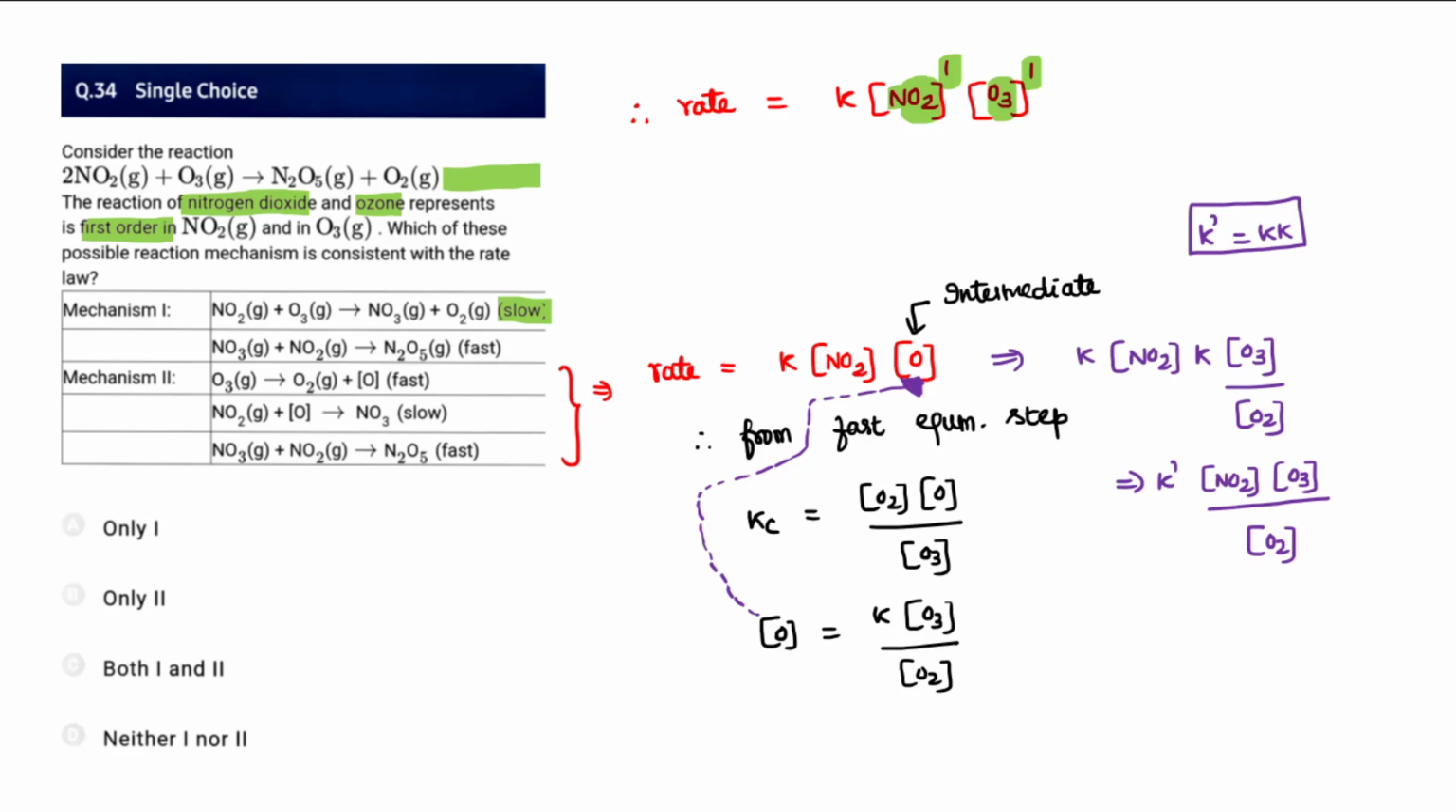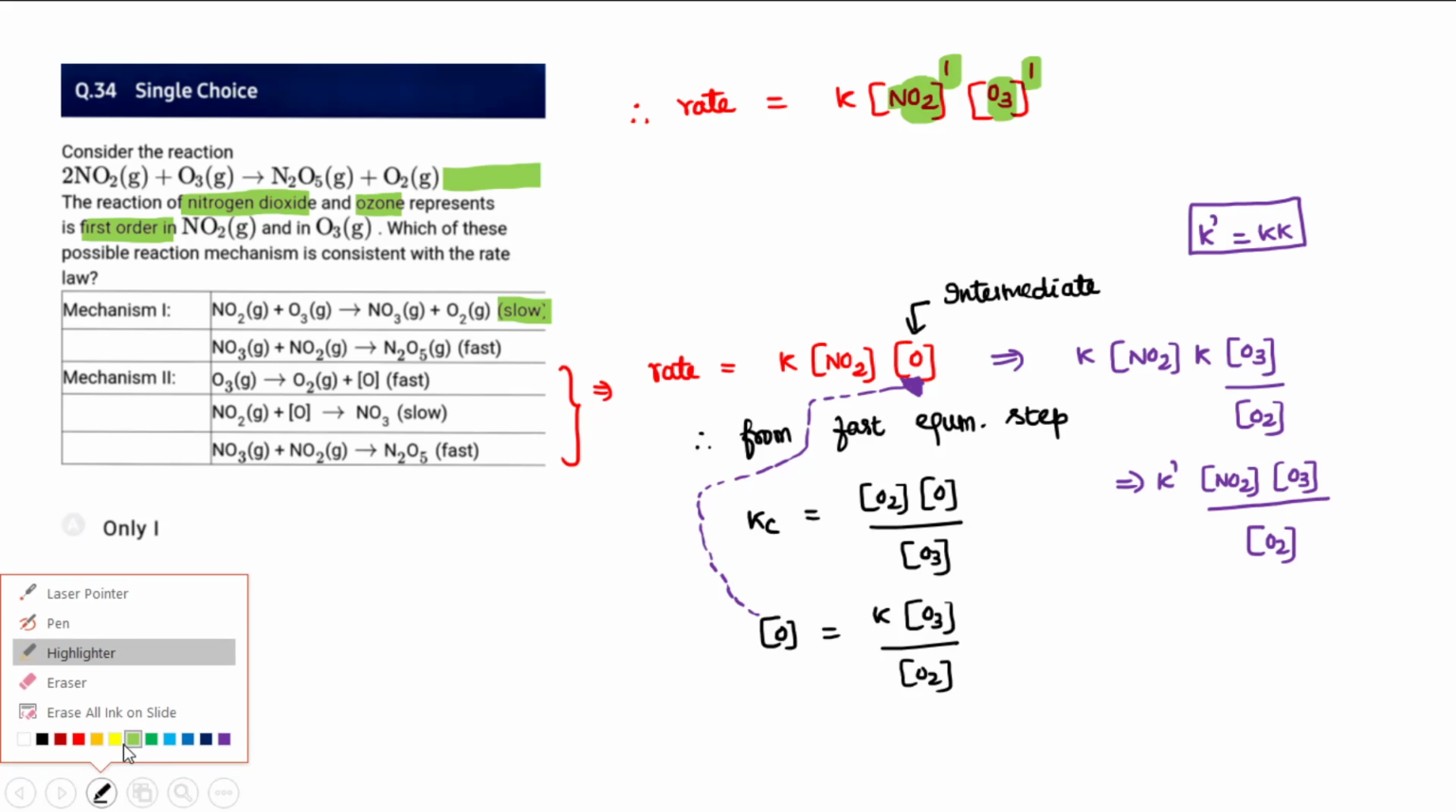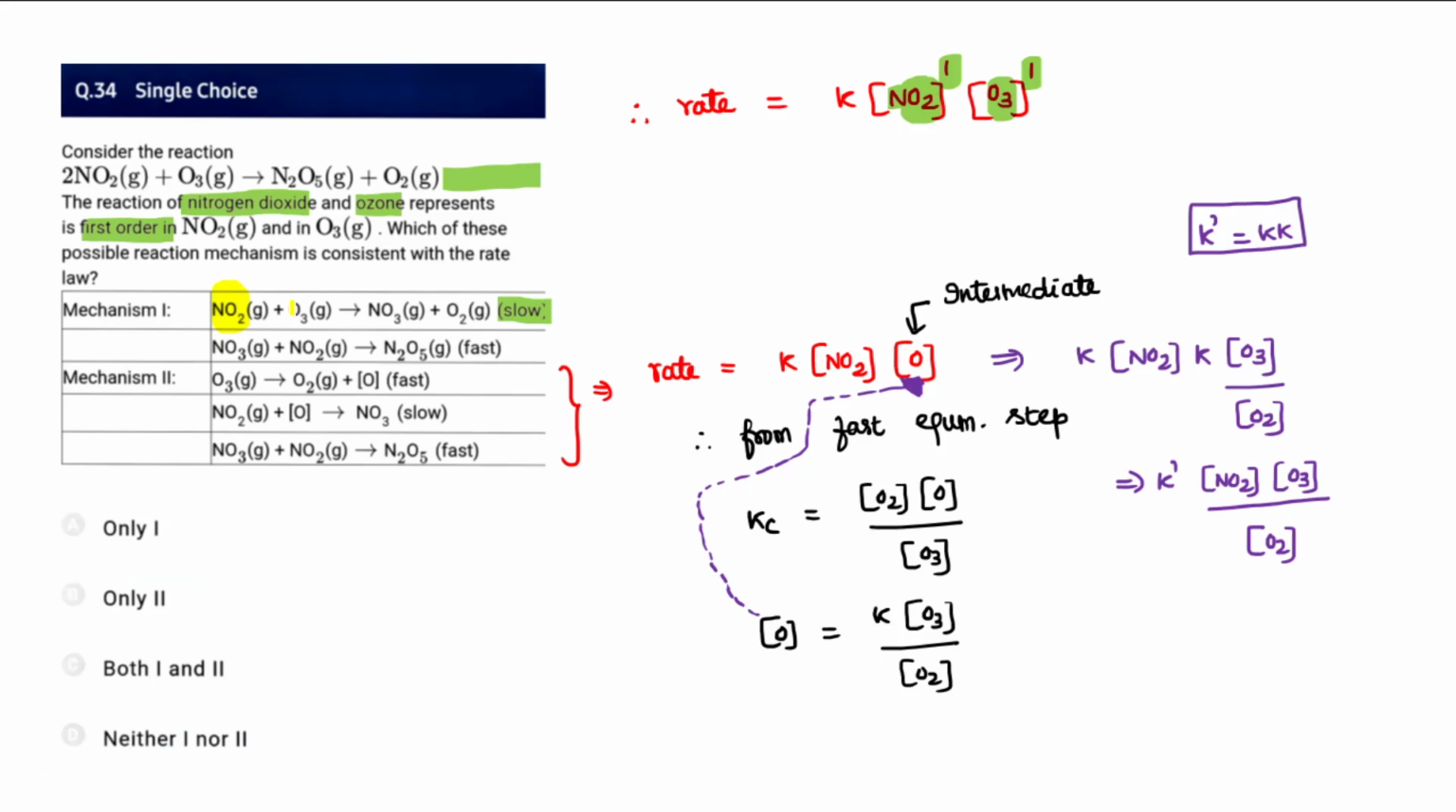Okay, so therefore we will say the slowest step is the rate determining step. So what are the species involved in the slowest step here? It is NO2 and O3. So NO2 and O3 must be the ones, and when you write that, it is exactly consistent with the given mechanism for the first one.